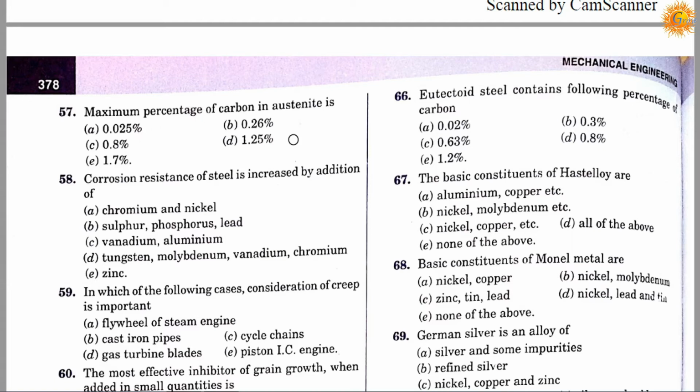Maximum percentage of carbon in austenite is option A, 0.025%, option B, 26%, option C, 0.8%, option D, 1.25%, and option E, 1.7%. Correct answer is E, 1.7%. It means maximum percentage of carbon in austenite is 1.7%.